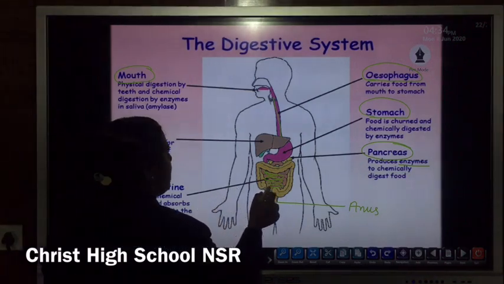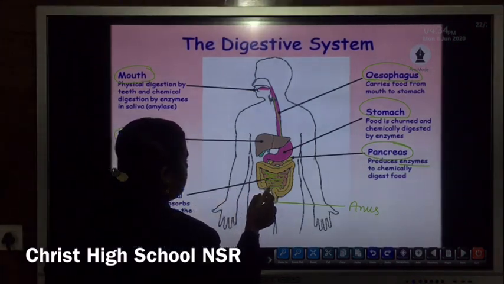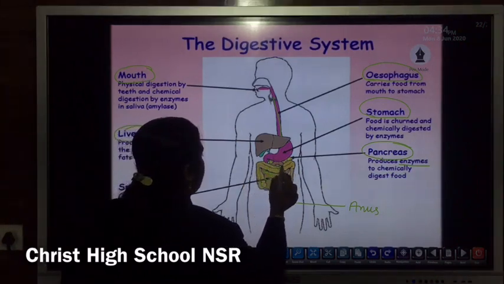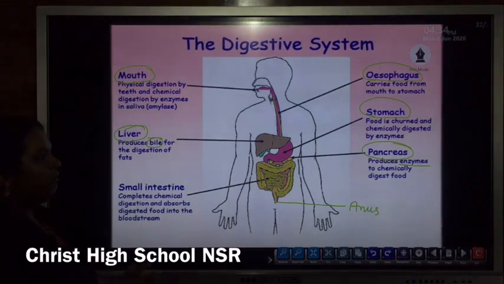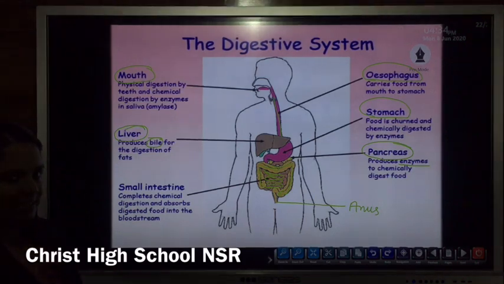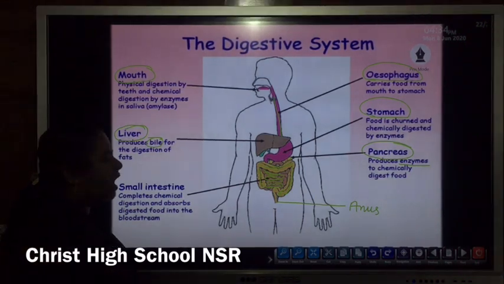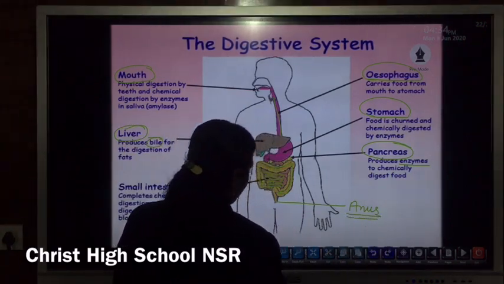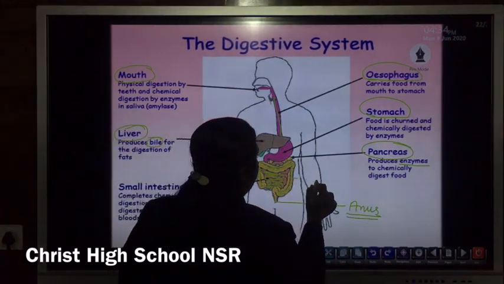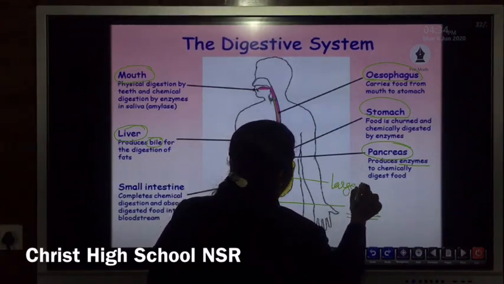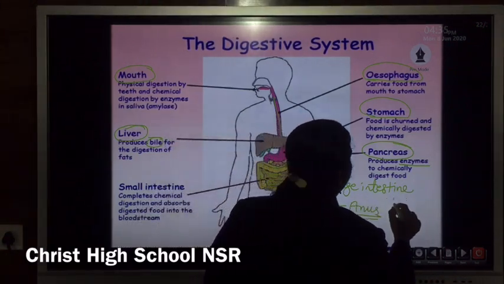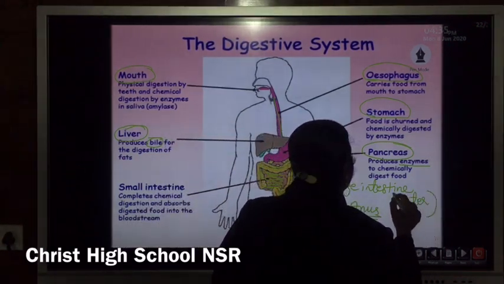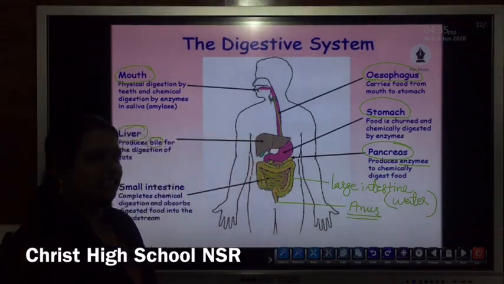Then now these unwanted substances, that semi-solid waste, are pushed down to the large intestine, and the waste material is stored within this large intestine. At the time of excretion, the feces are excreted out through the external opening that is known as anus. Then this is the large intestine. Then only the absorption of water takes place within this large intestine.